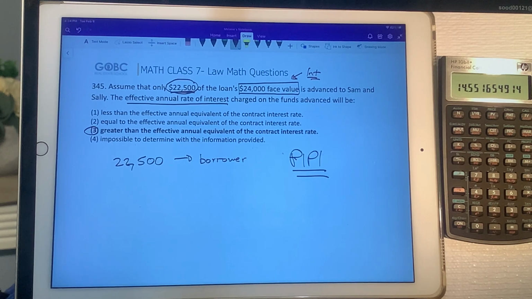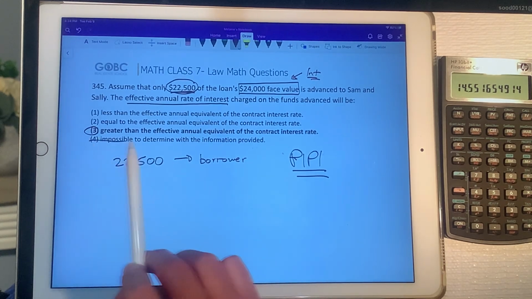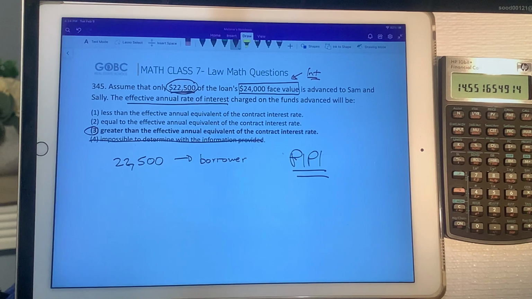Okay, so it is possible. Right, we just proved it. You can do a math question. It's not going to be less than, and it's not going to be equal to. So it'll be greater than the effective annual equivalent of the contract interest rate. That is your correct answer.